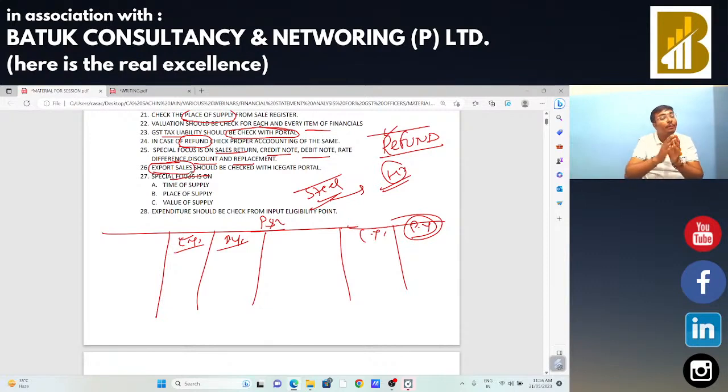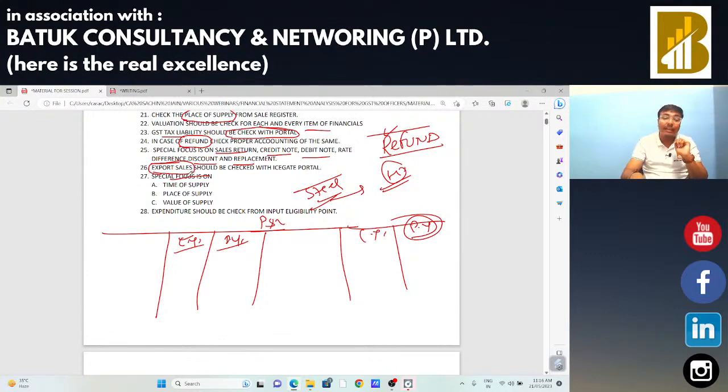Okay. And place of supply: you needed to pay the IGST but you paid the CGST or SGST, so you need to identify these types of situations. So when you are going to do the analysis, three points should be in your mind: place of supply, time of supply, and value of supply. These points play a very important role.